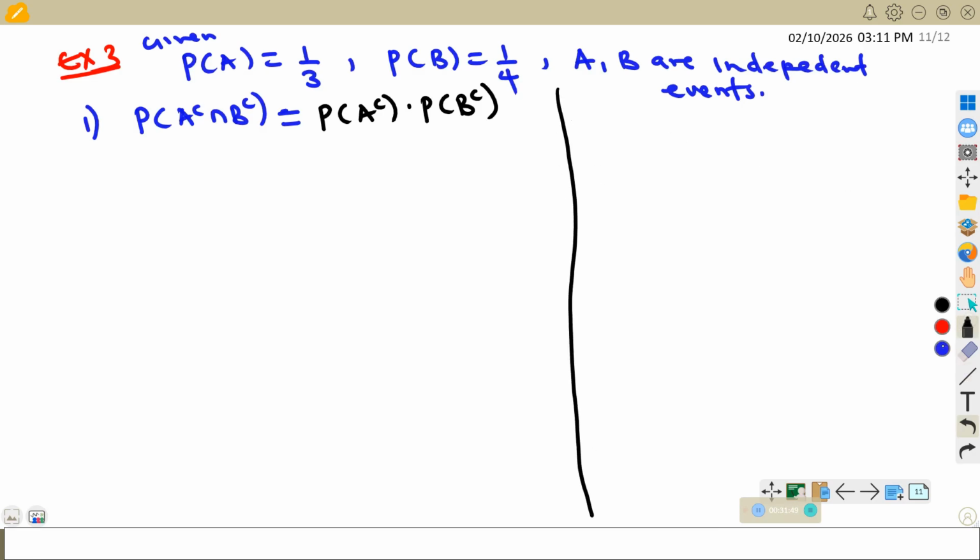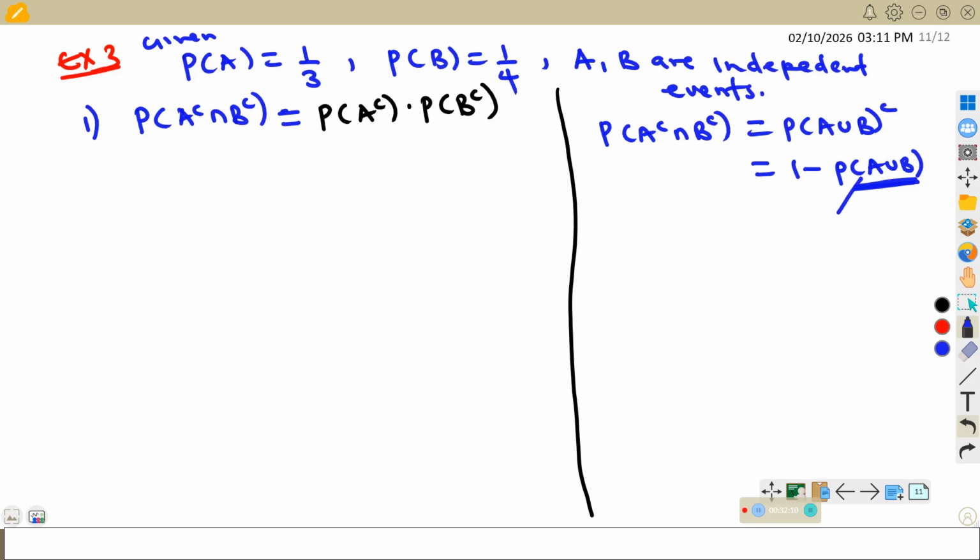if you also put by definition, A complement intersection B complement is same as probability of A union B complement. But you must also go ahead and say this is 1 minus probability of A union B. Then again, you first look for this by putting the definition. Probability of A union B is probability of A plus probability of B minus probability of A intersection B. So this one here should be easier.